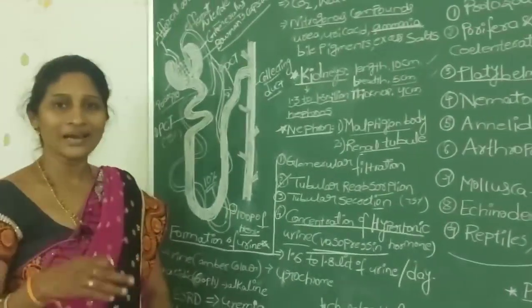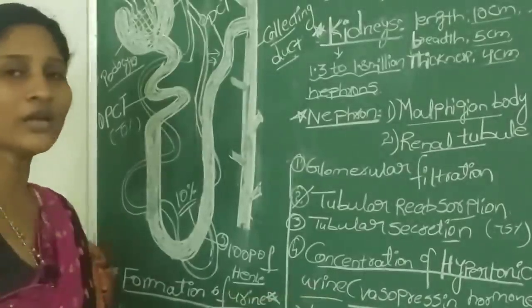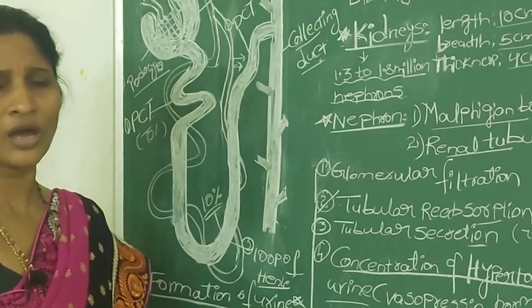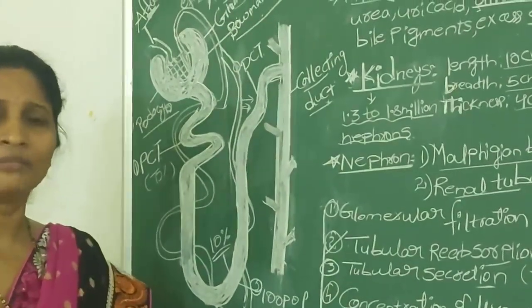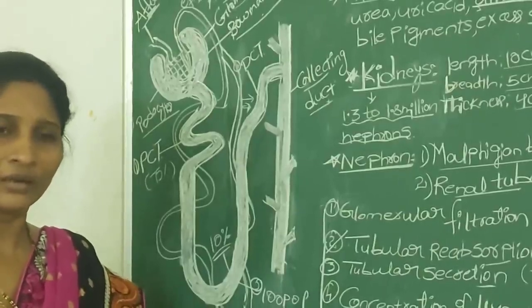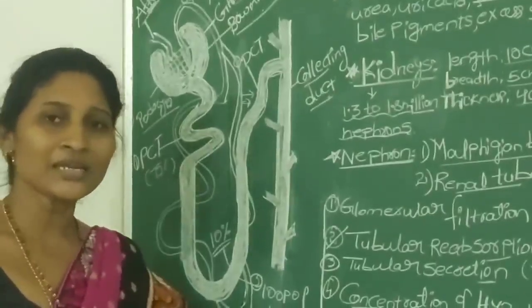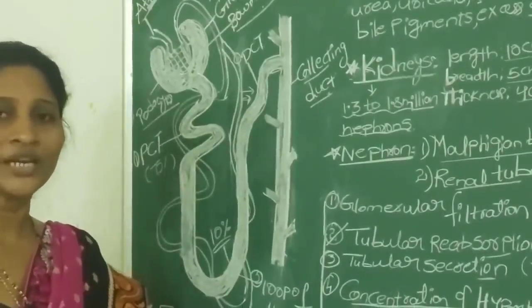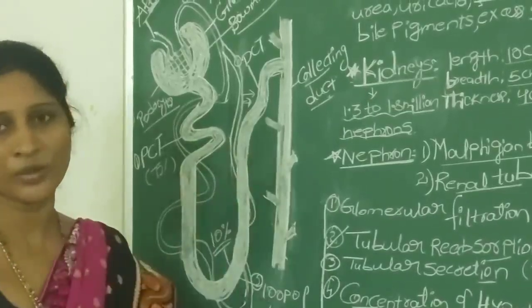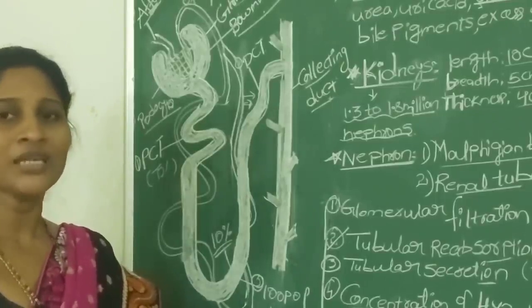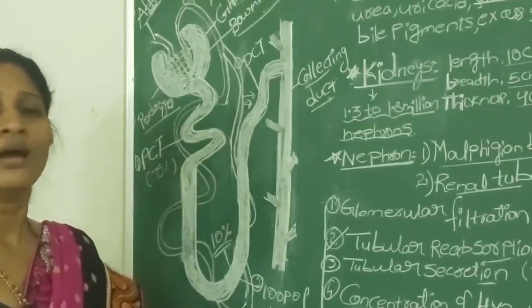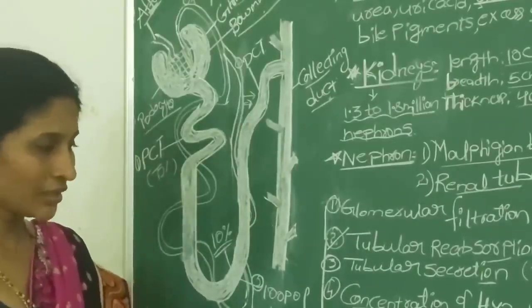For example, if you drink a lot of water, there is no need to release this hormone. Why? Because you are drinking a lot of liquid, and at the same time you are excreting a lot of liquid. But when there is a real need to secrete concentrated urine, at that time only vasopressin is released. What is the function of vasopressin? It converts the diluted urine into concentrated urine.